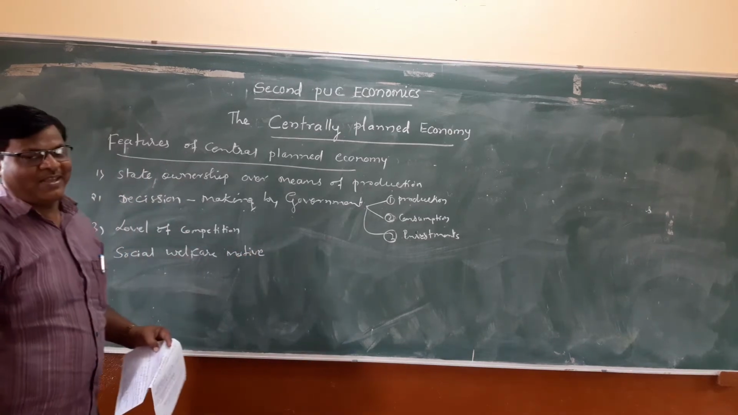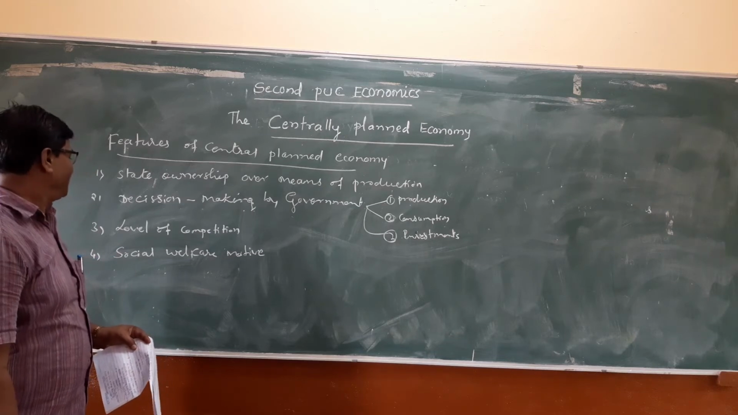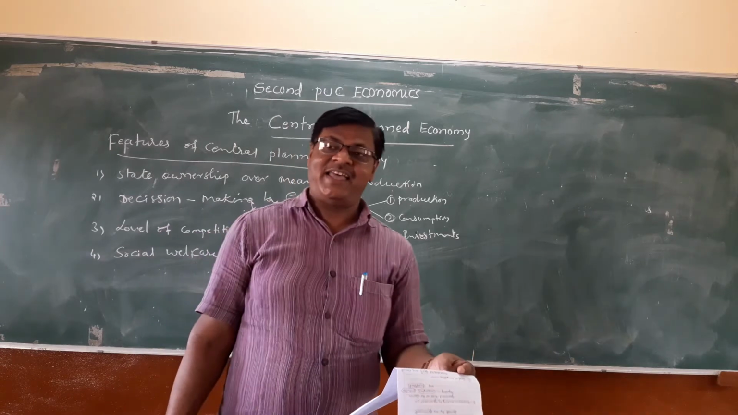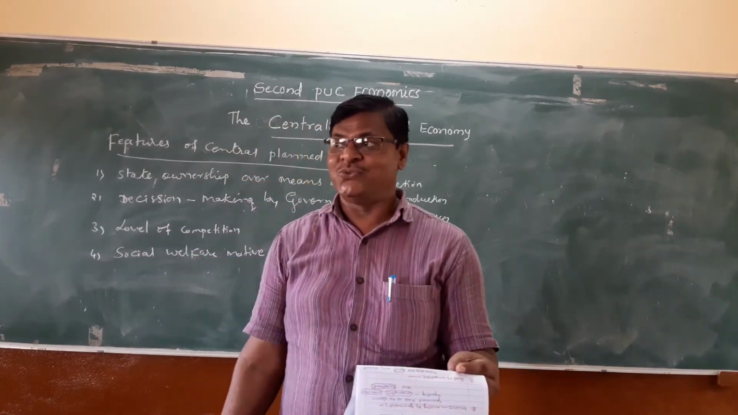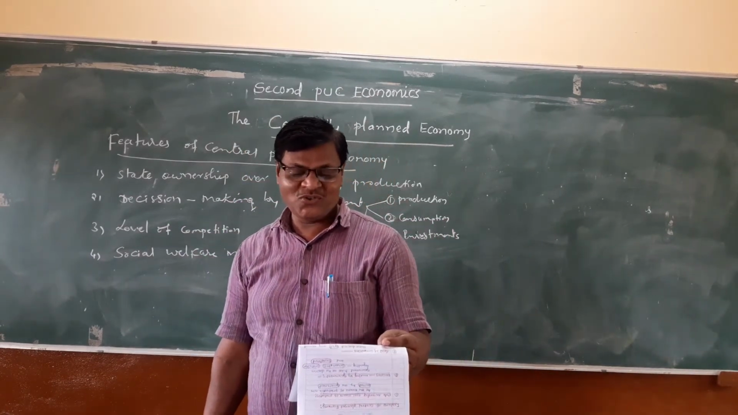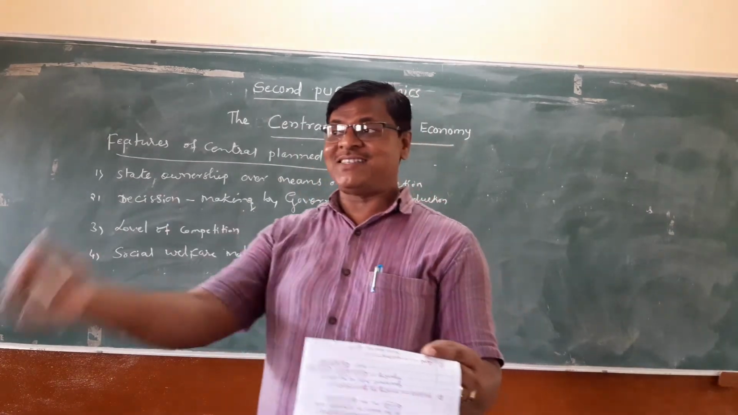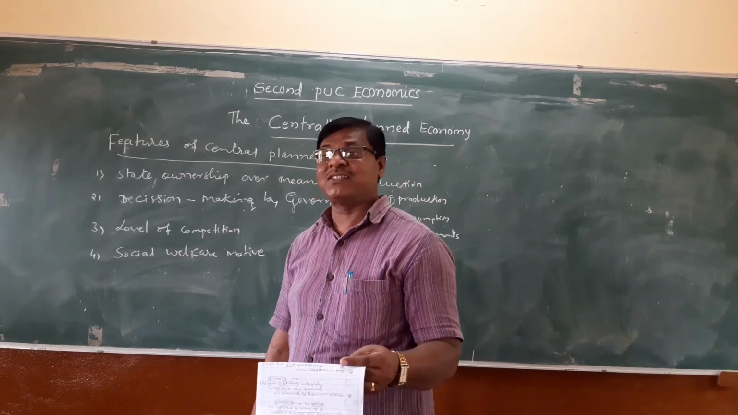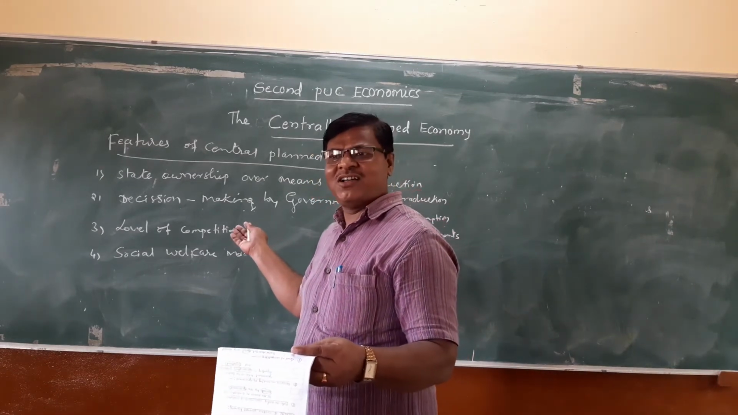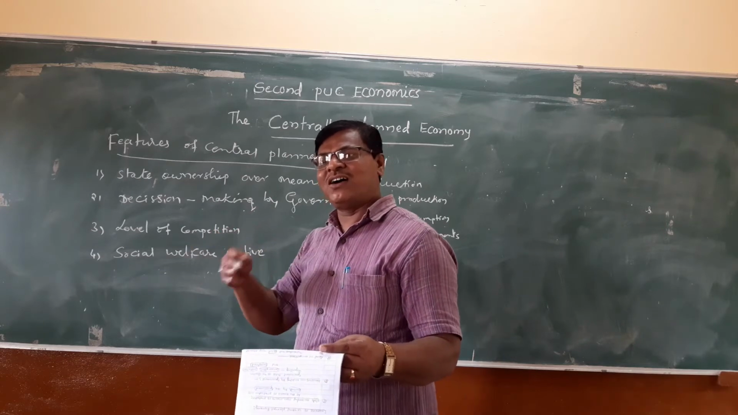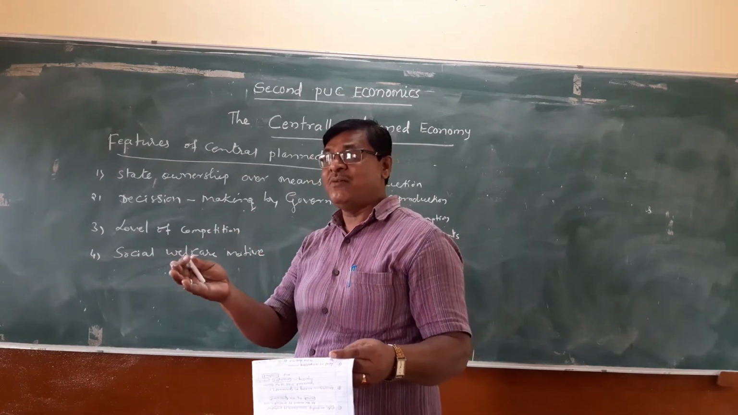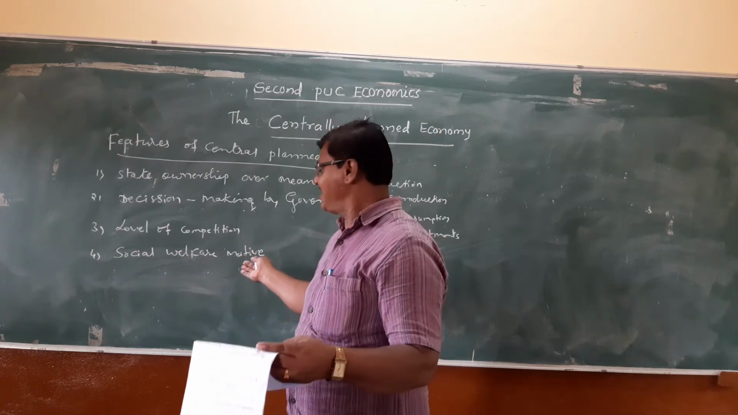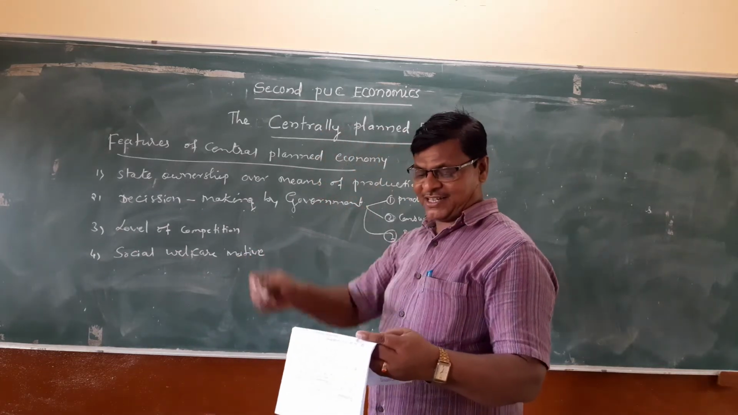The fourth feature of a centrally planned economy is the social welfare motive. All the decisions aim to maximize social welfare. This is the most important feature of the centrally planned economy. Its aim is not to earn profit; its aim is to maximize social welfare. This is the most important feature of the central government.